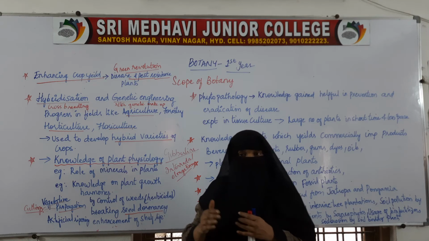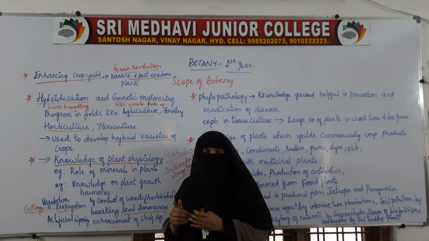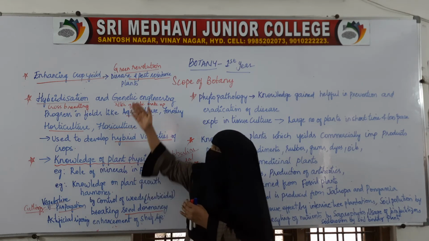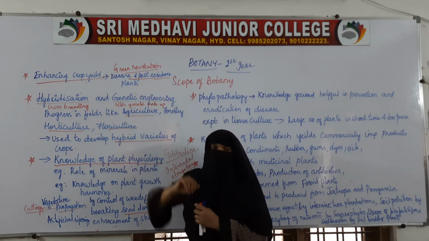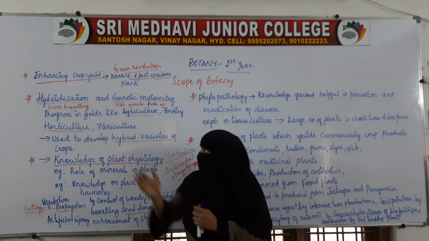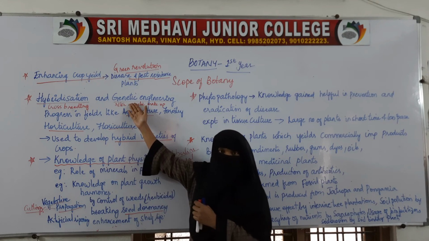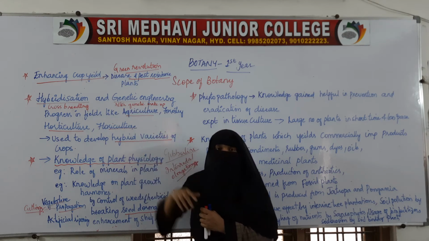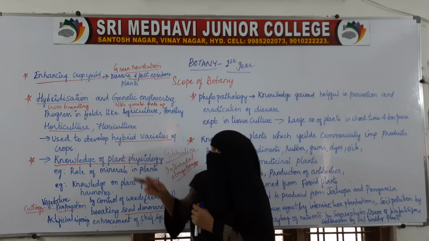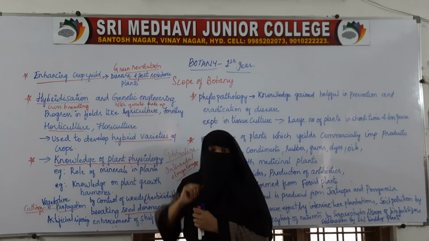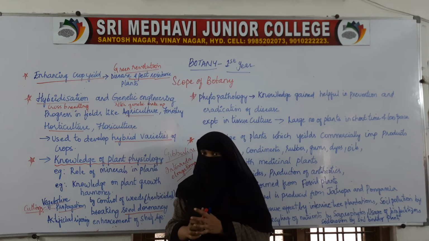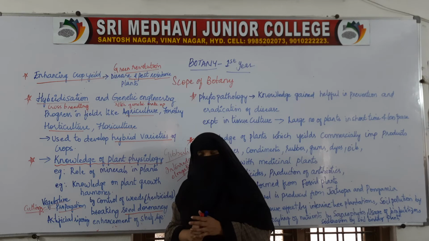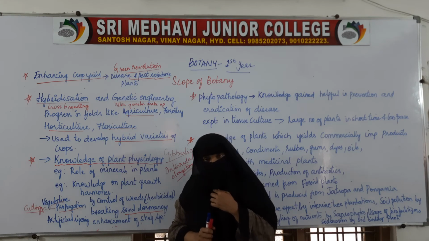So when we are able to study the different insects, how they affect the plants and how the genes will affect, then only will we be able to produce those plants. By using this genetic engineering technique, that is by altering the genetic makeup of the plant, we are able to produce disease resistant plants. So when the plants are disease resistant, then they won't get destroyed by the insects and pests, and the food productivity will be more.